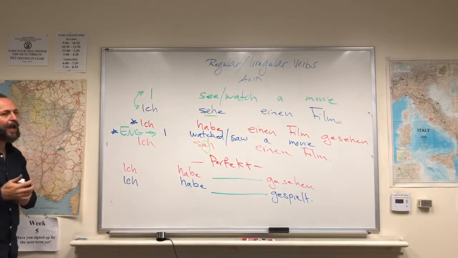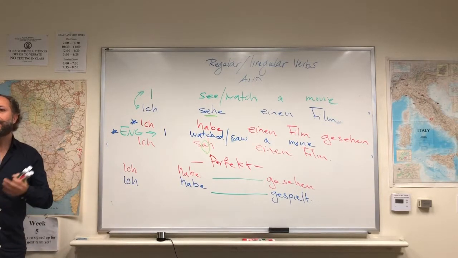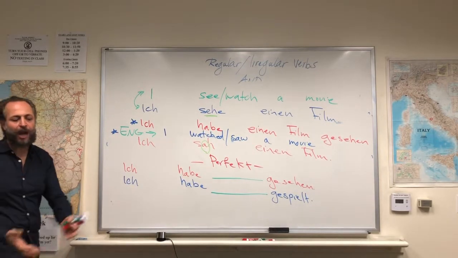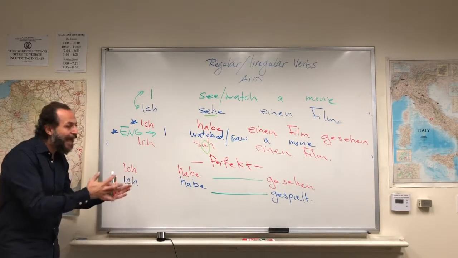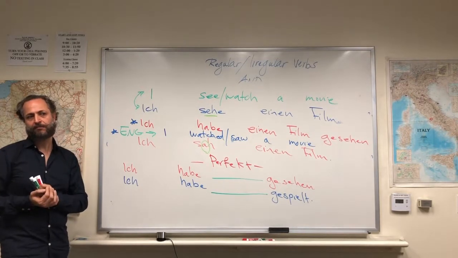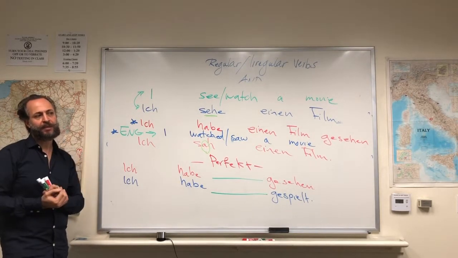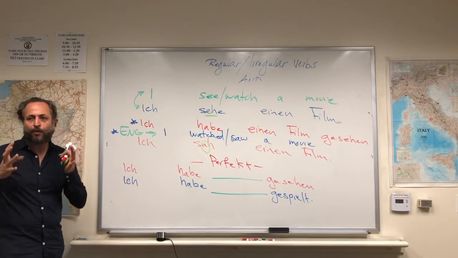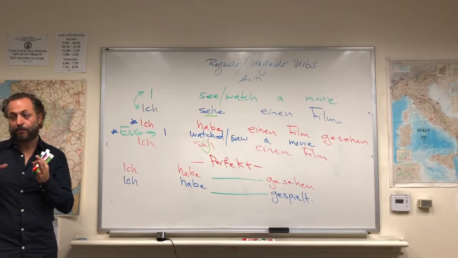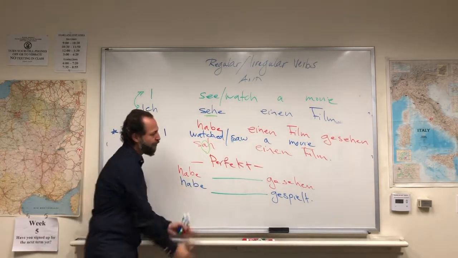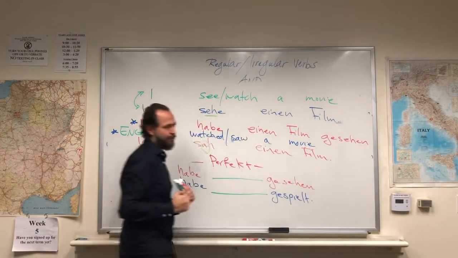So ich habe einen Freund gesehen. Ich habe einen Film gesehen. Ich habe eine Stadt gesehen. Ich habe ein Buch gesehen. Ich habe Tennis gespielt. Ich habe Fußball gespielt. Ich habe Ping-Pong gespielt. Ich habe Gitarre gespielt. As you see, the whole object, what I did, comes between the auxiliary verb and the participle.